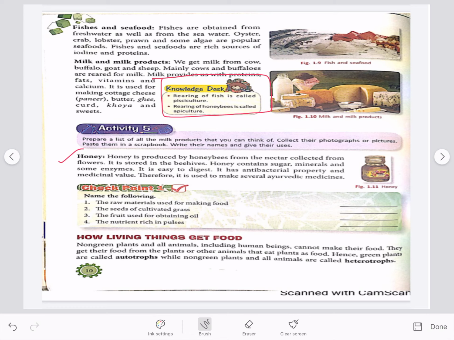Checkpoint 1. This is your homework. Complete it with pencil before our next science class. We will discuss these exercises in our next class.